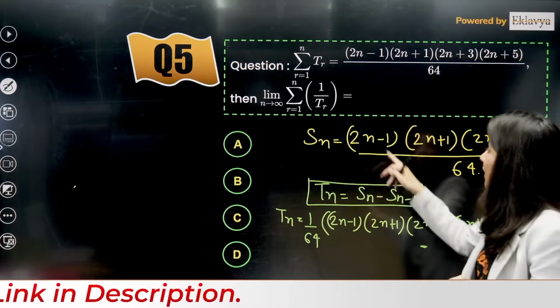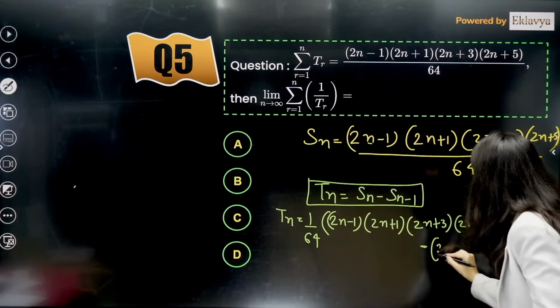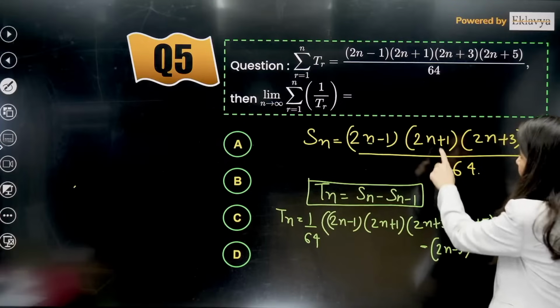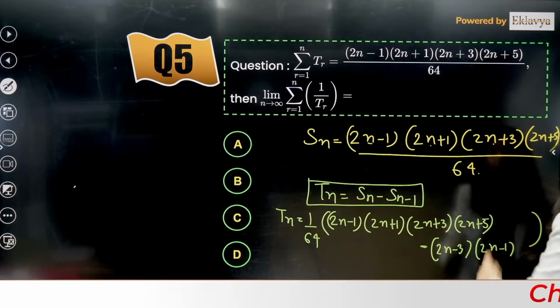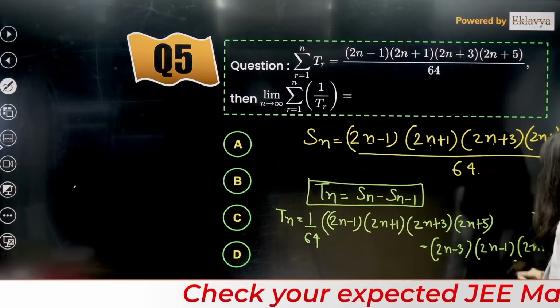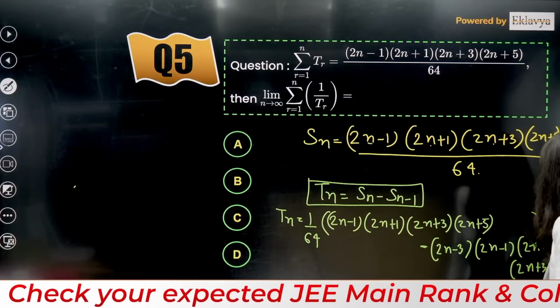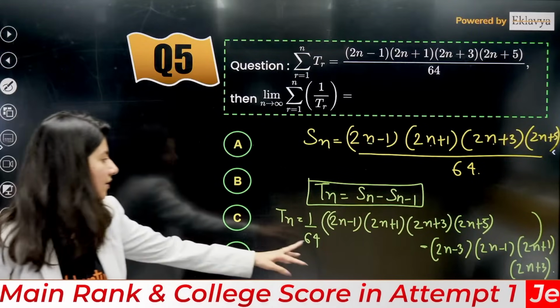Now understand. You have to put n minus 1 in place of n. So you are going to get 2n minus 3. If you put n minus 1 over here, you are going to get 2n minus 1. Put n minus 1 over here, so 2n plus 1. Put n minus 1 over here, so 2n plus 3. Correct? Getting it? This is your Tn.